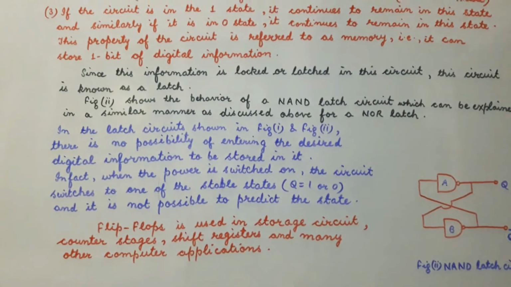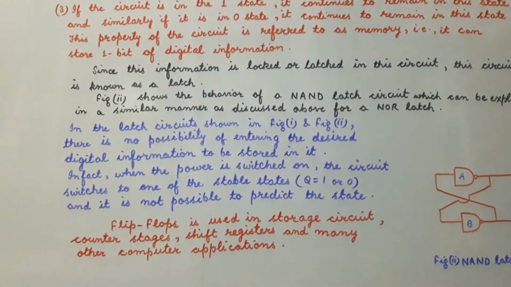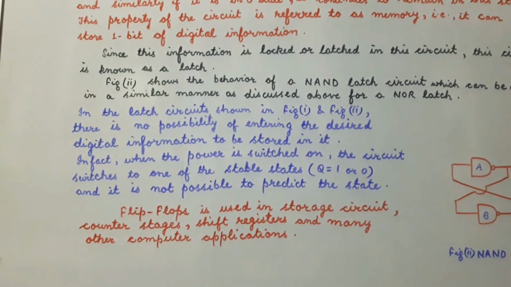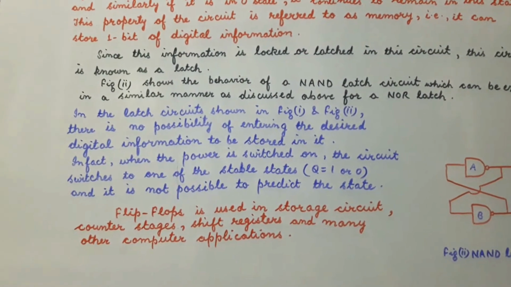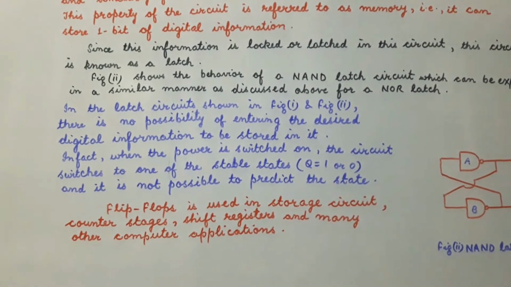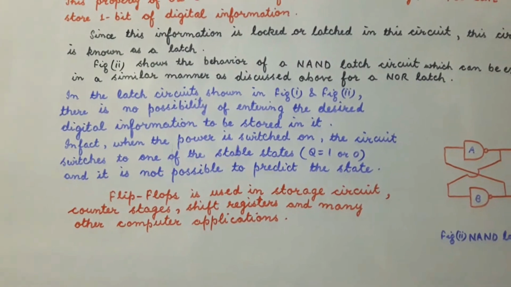In the latch circuit shown in the figure 1 using NOR gates and in the figure 2 using NAND gates, we find that there is no possibility of entering the desired digital information to be stored in it.